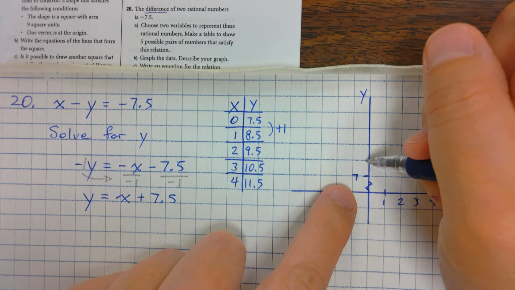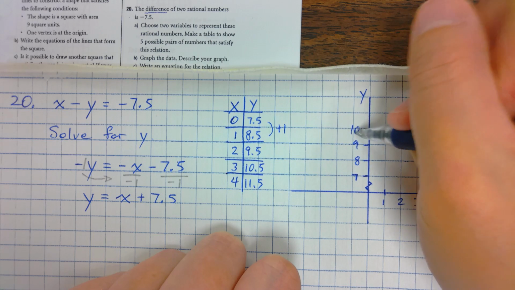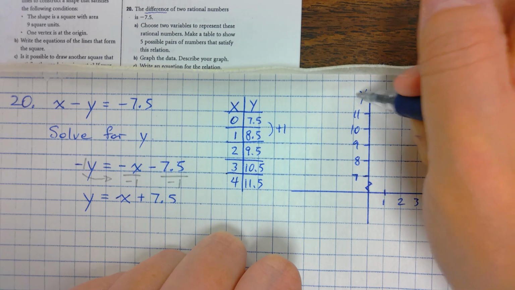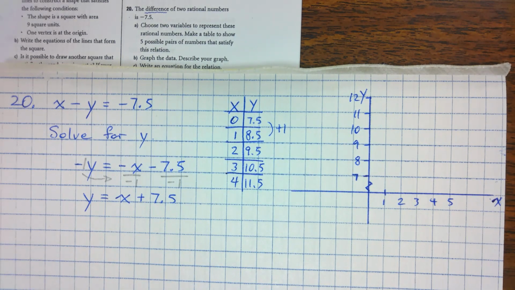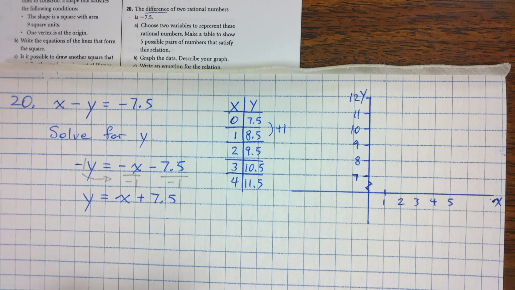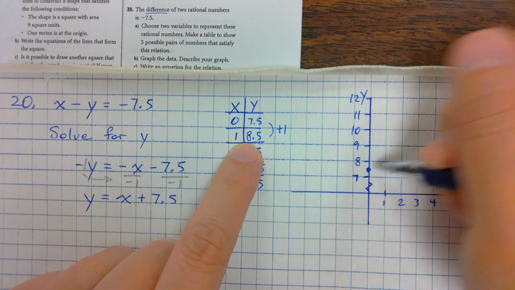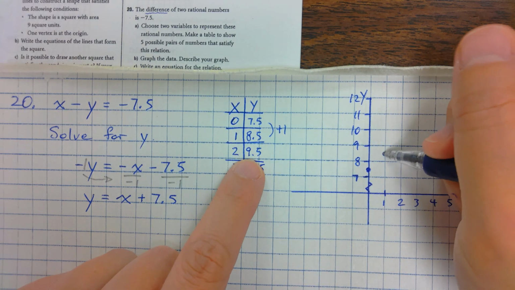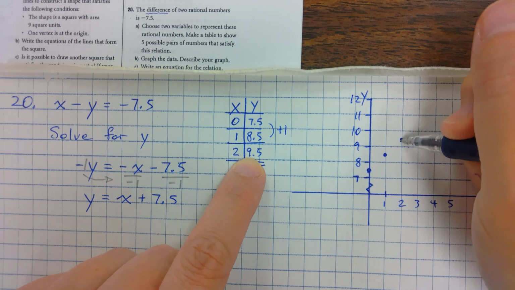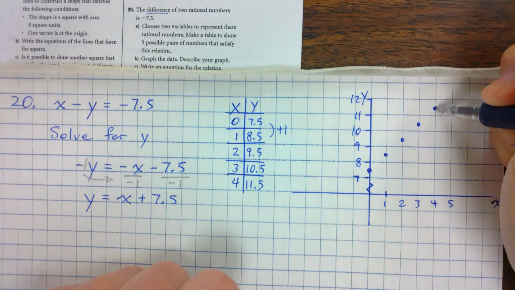So 7, 8, 9, 10, 11, 12, like that. So 0, 7.5, 1, 8.5, 2, 9.5, 3, 10.5, 4, 11.5, like that.